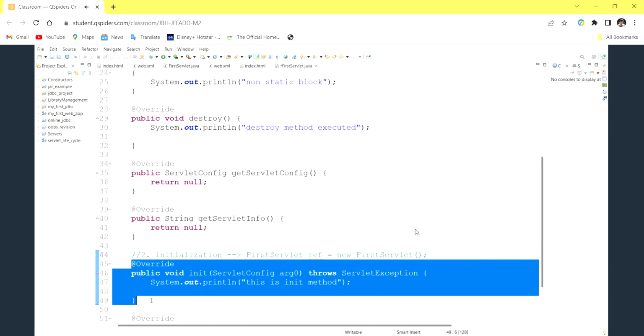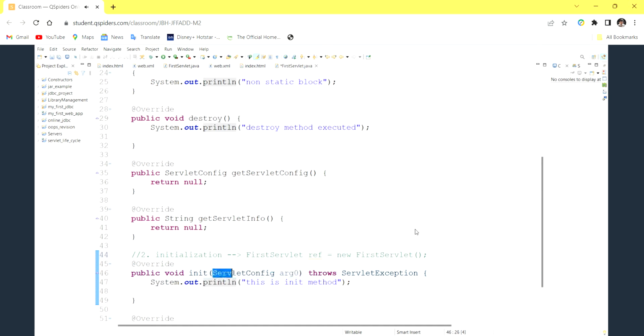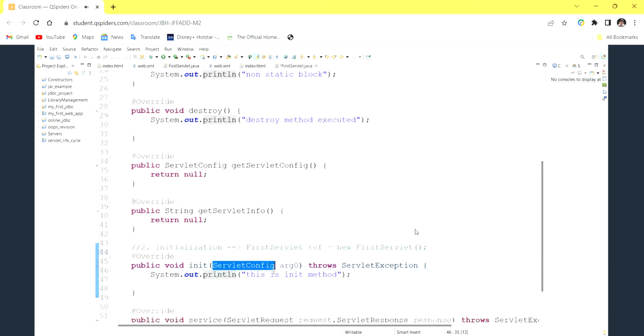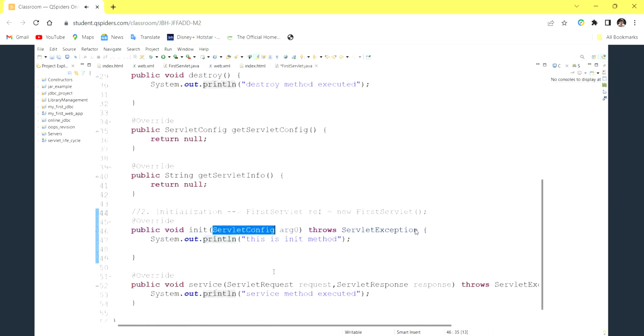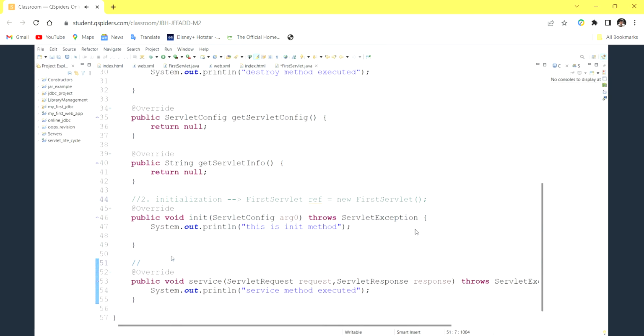Whatever code has to execute first, at the very beginning, we write that logic inside our init method. Anything you can write here. It contains the ServletConfig object. What this ServletConfig is, we'll discuss later, while we are discussing context and config. The third step is that, based on our request, the service method will be called.